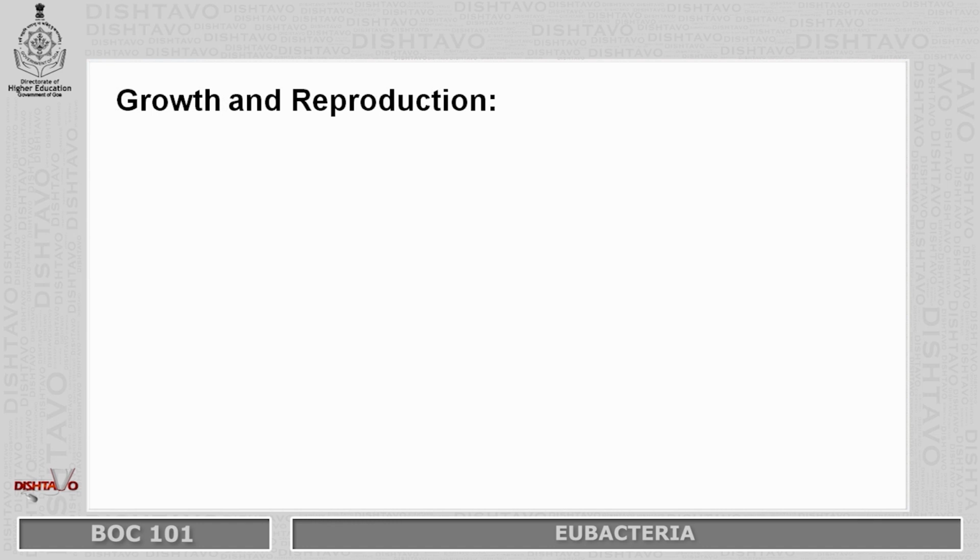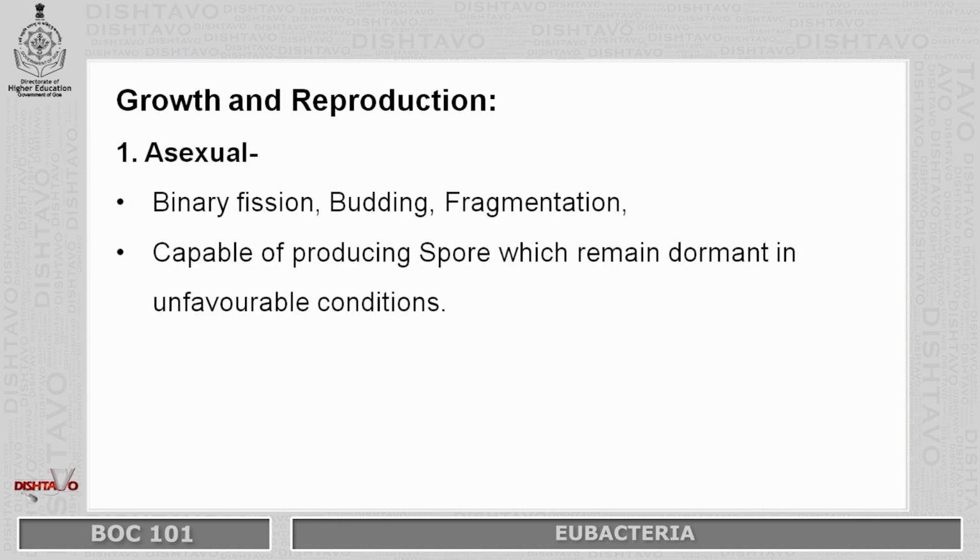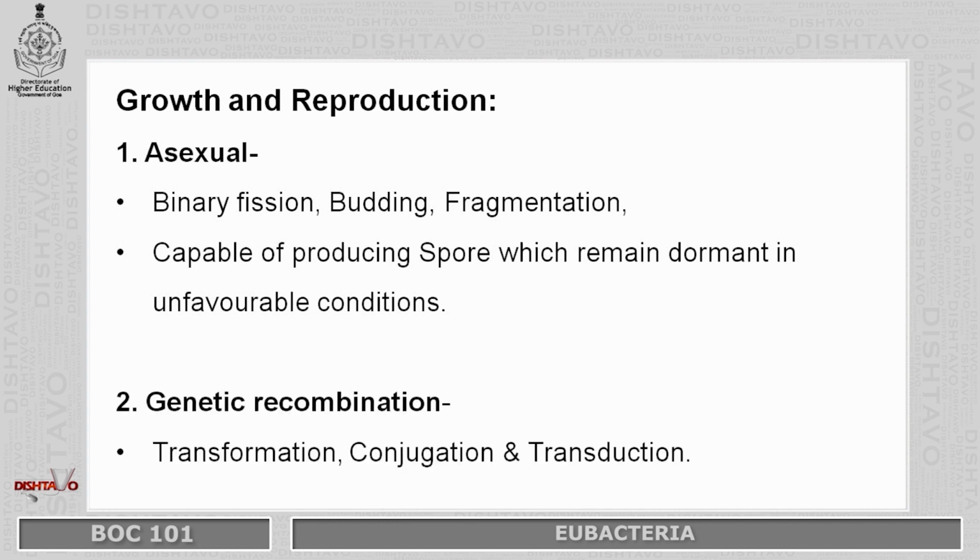Next is growth and reproduction. First one is asexual and second one is genetic recombination. In asexual, it is binary fission, budding or fragmentation. They are also capable of producing spores which remain dormant in unfavorable conditions. In genetic recombination, there are three processes, that is transformation, conjugation and transduction.